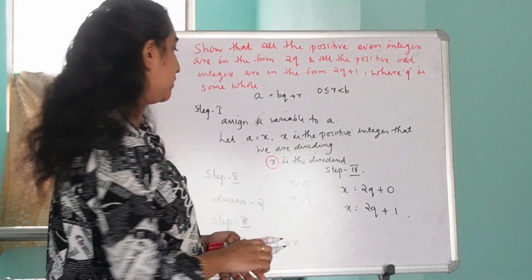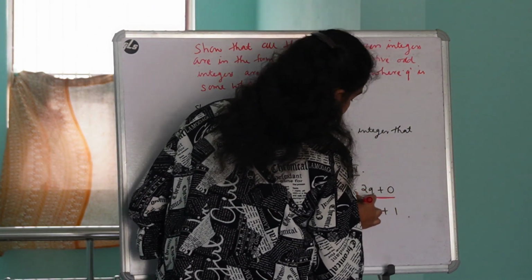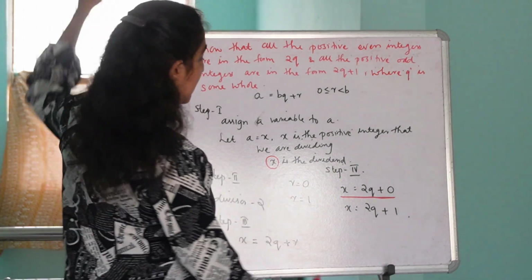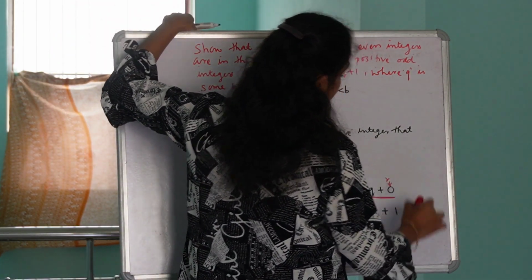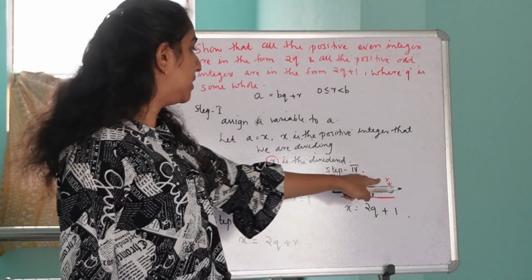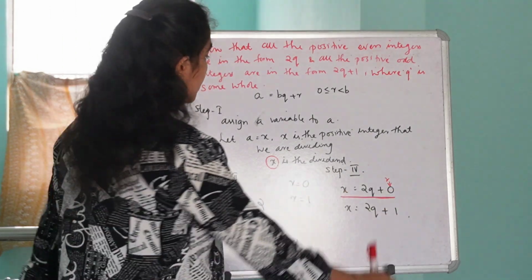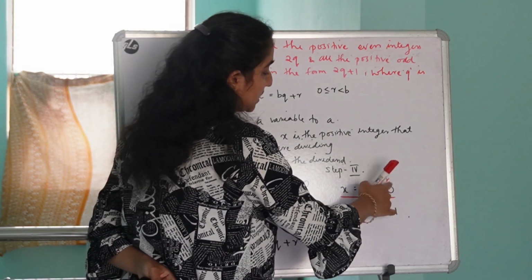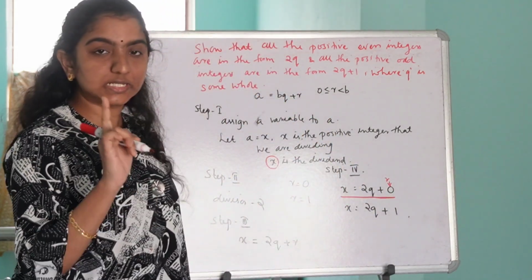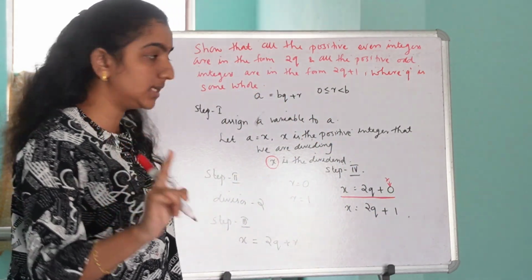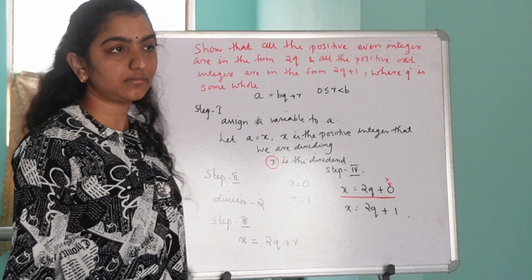Okay. Now let's take this form of x. Here in this form, the remainder value is equal to 0, isn't it? Yes. Since the remainder is equal to 0, we can conclude x is perfectly divisible by 2.